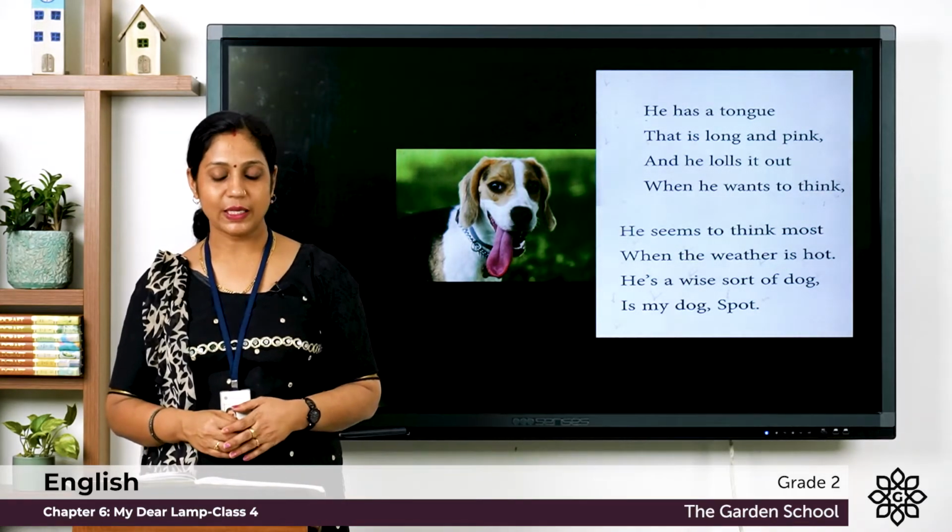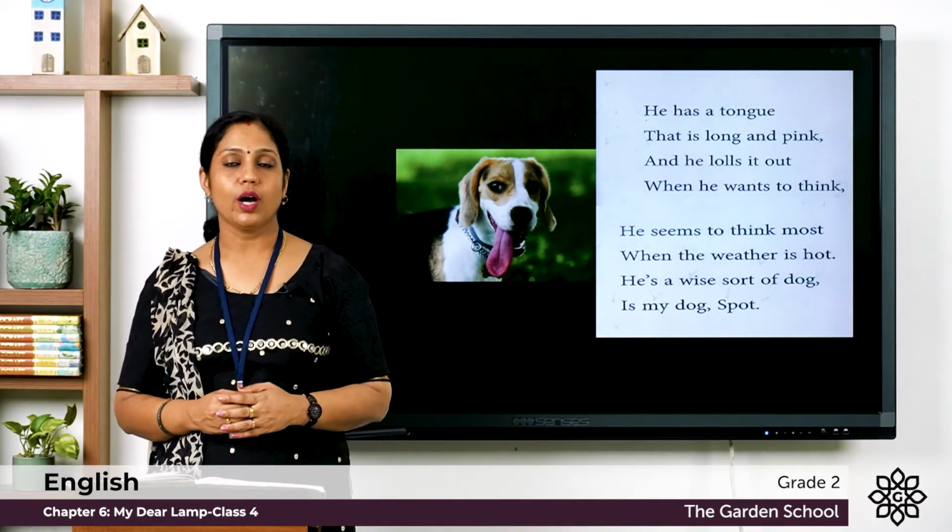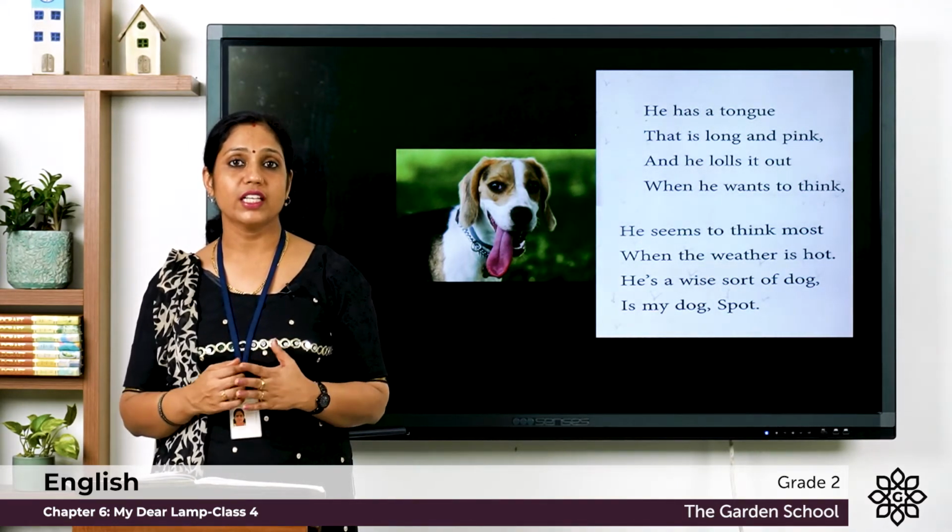So let's see the stanza. He has a tongue that is long and pink. So the dog has a tongue, and what is the color of it? It is pink in color.